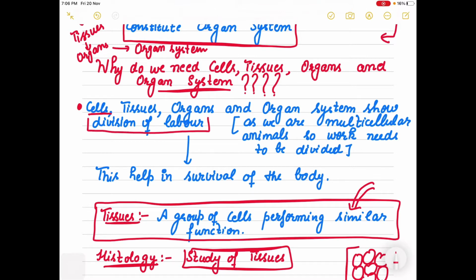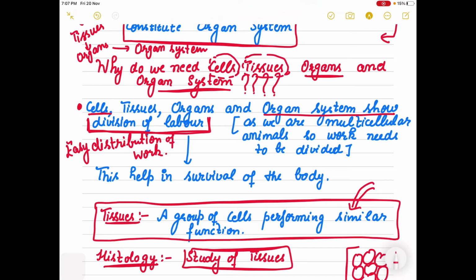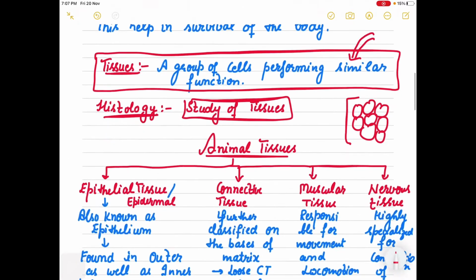Cells, tissues, organs and organ systems divide the work within themselves. This easy distribution of work helps in the survival of the body. That is why we need cells, different tissues, organs as well as the organ system.